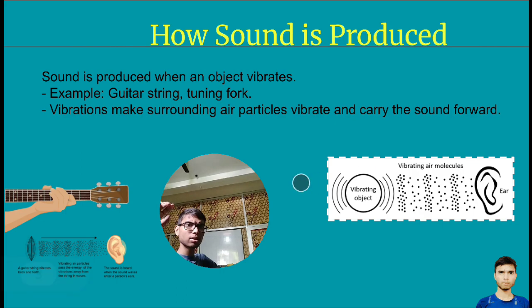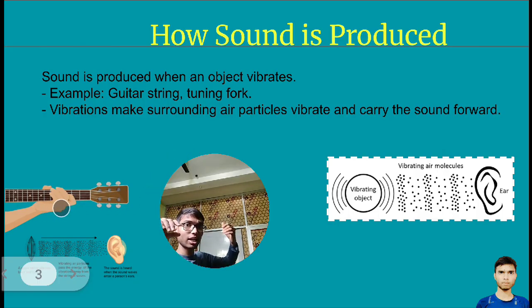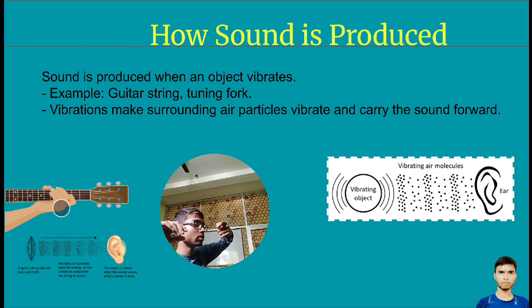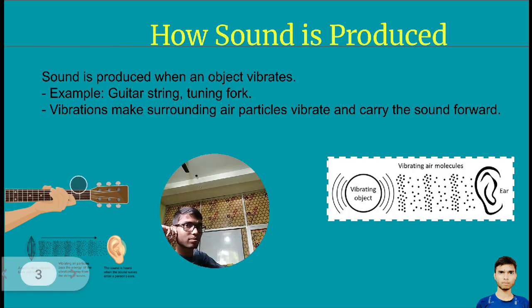These are examples in which we can see vibration happening. Here we are using our hand, and the second object is a guitar. By using the guitar, you can see vibration, and at the same time sound will come.